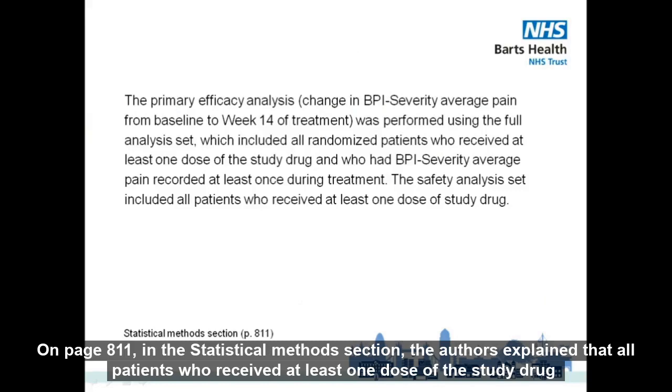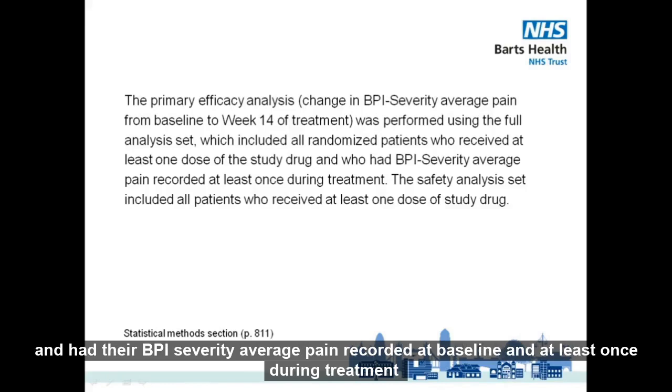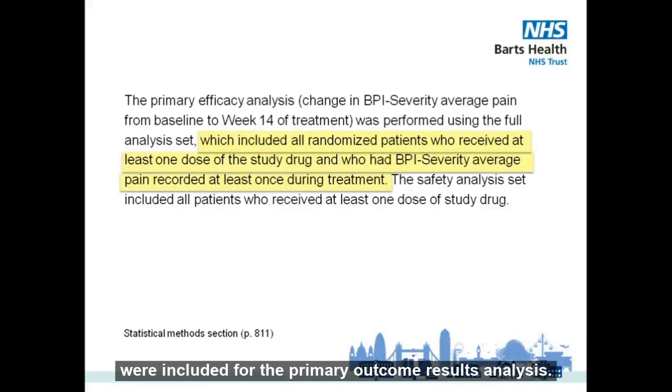On page 811, in the statistical methods section, the authors explain that all patients who received at least one dose of the study drug and had their BPI severity average pain recorded at baseline at least once during treatment were included for the primary outcome results analysis.